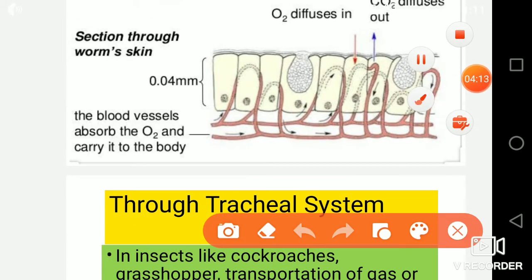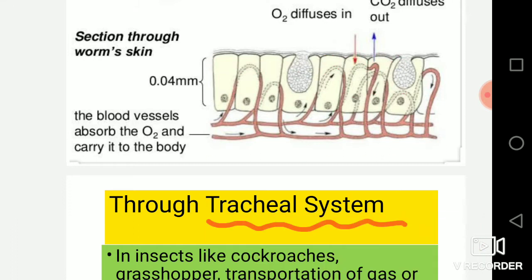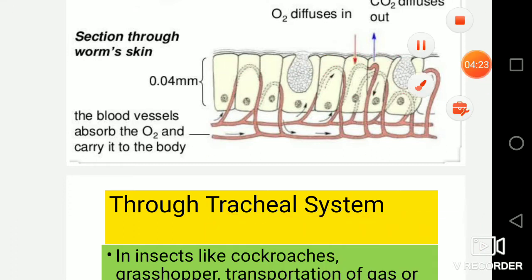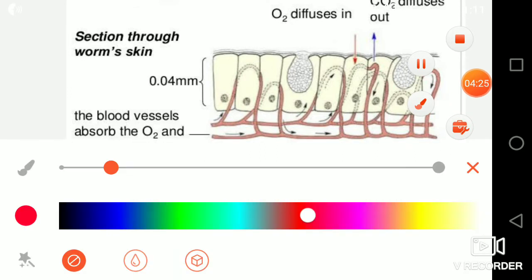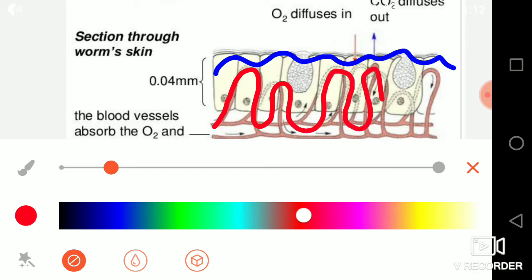So what happens to the earthworm? If we say this is the skin of the earthworm, then these are the blood capillaries passing near the skin. Whenever the oxygen comes, it will be absorbed in the skin, and then finally it will be absorbed by the blood capillaries.